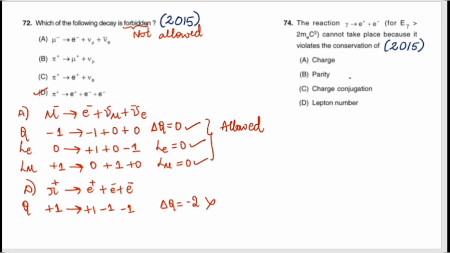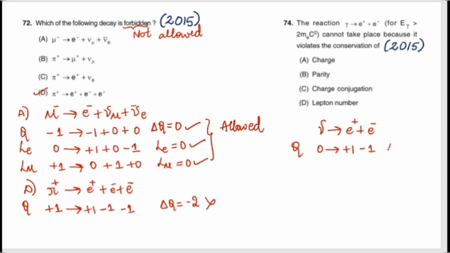Let us move to the next question. The reaction photon gives rise to electron positive plus electron negative cannot take place because it violates. Let us write the reaction first, and let us see one by one. Charge. A photon doesn't have any charge, it is 0. Positron will be plus 1, and the electron will be minus 1.